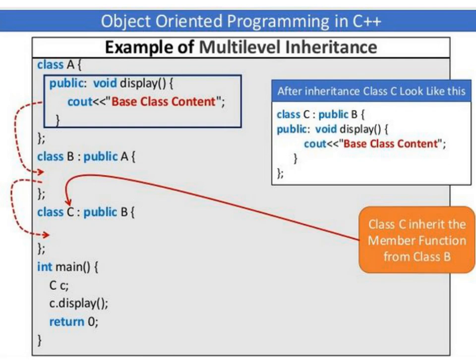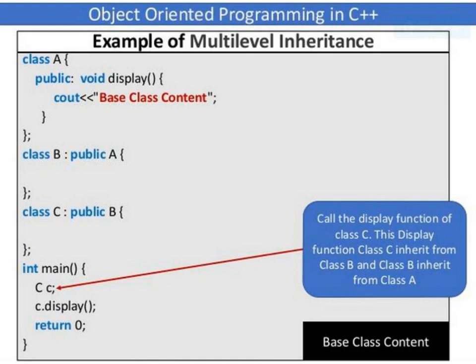When you create an object of the subclass or child class C and call the c.display function, class C, that's the child class, can inherit the properties of class B, and class B can in turn inherit the properties of class A. Finally class C inherits the member function contained in class B, and it will print the cout statement, that is, base class content.